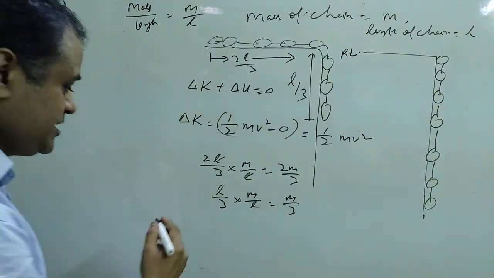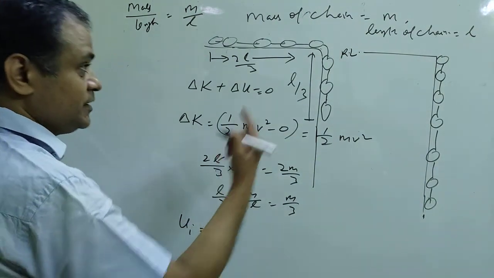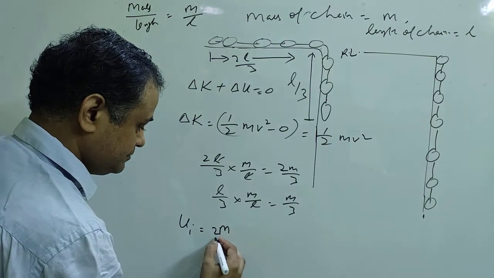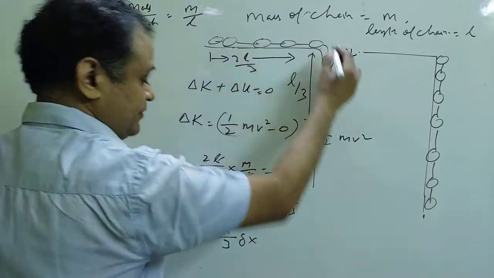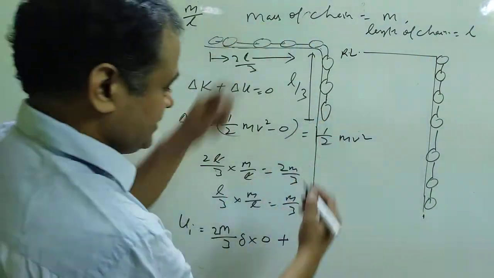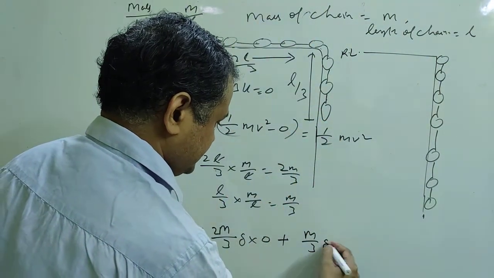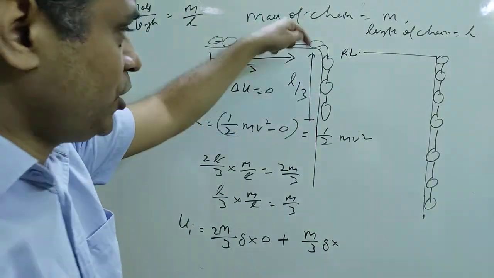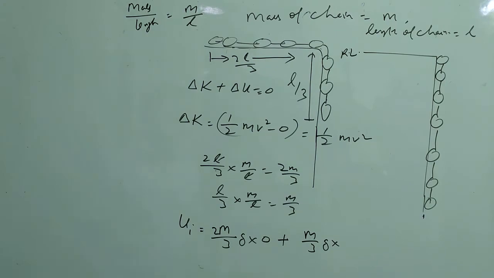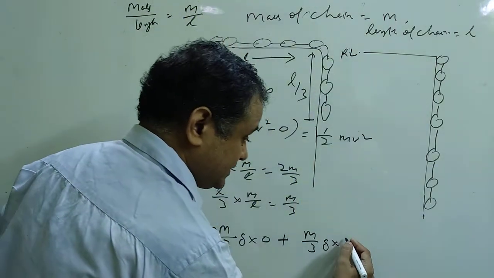So what is the initial potential energy? This is the reference line. The mass is 2m by 3, g, and h is 0, plus the suspended mass m by 3, g, in the downward direction of the reference line. So this will be L by 3.